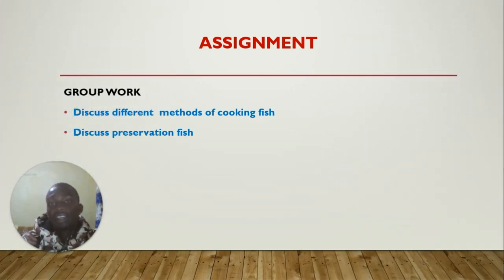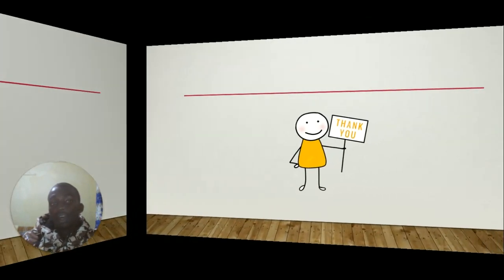Now we have here the assignment. That is a group work. Each group is to discuss the different methods of cooking various fish. Then you discuss the preservation of fish, the various methods we use in preserving fish.